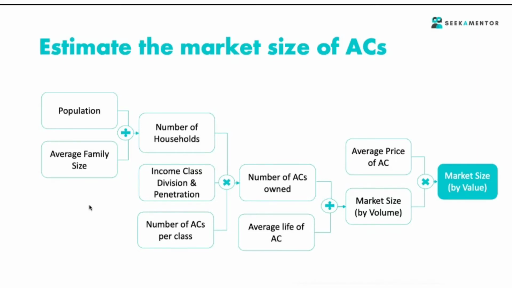Let's say you can go by the employment side, how many employees are there, and then how many companies could be, and how many companies could be of this revenue, and how many ACs will they have. So you can approach in that manner. But for this particular problem, as I cleared out, the market we are talking about is India, the size we are talking about is in terms of value, and the ACs we are talking about are only residential, which are your normal split and window ACs.